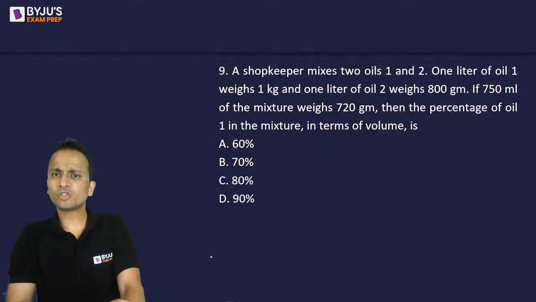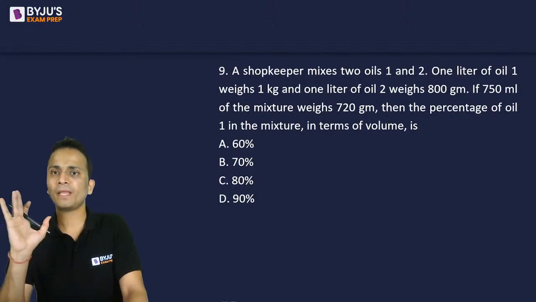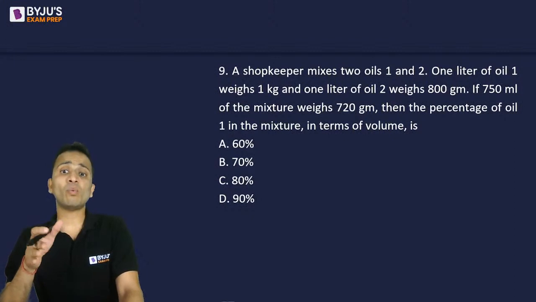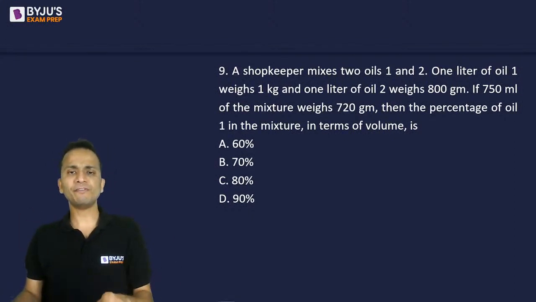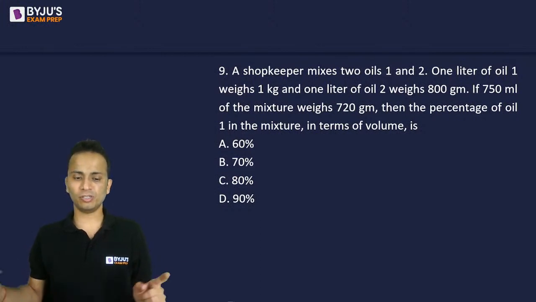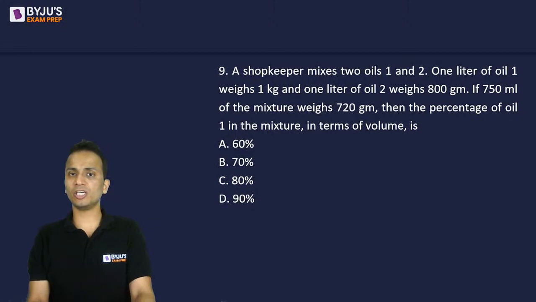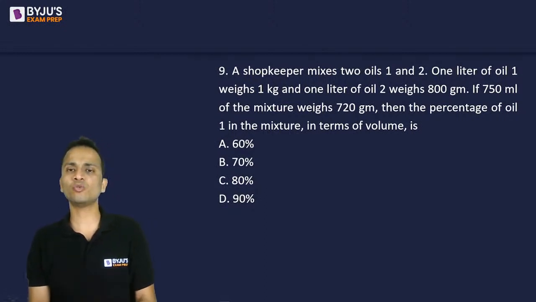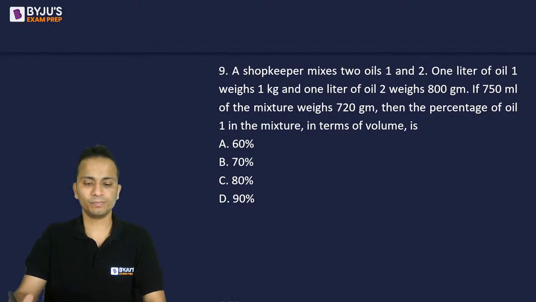A shopkeeper mixes two oils, oil 1 and oil 2. 1 liter of oil 1 weighs 1 kg and 1 liter of oil 2 weighs 800 grams. But 750 ml of the mixture, if they are mixed, the 750 ml mixture will weigh 720 grams. Find the percentage of oil 1 in the mixture in terms of volume.